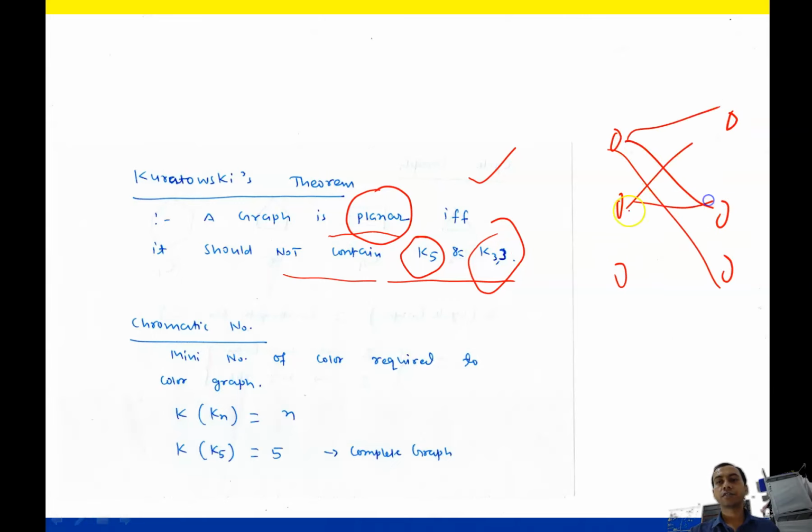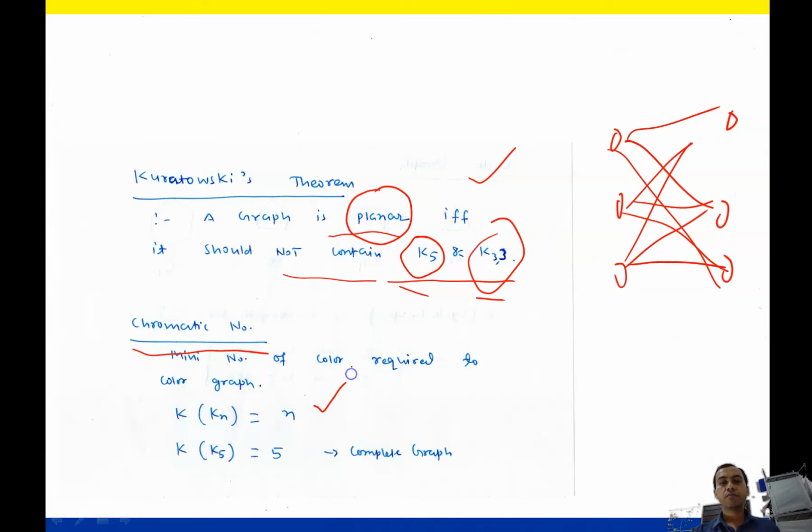And same for this. So this is called K3. So a graph can be planar only if it does not contain K5 and K3,3. Chromatic number is the minimum number of colors required to color the graph, and it is called the chromatic number of a graph.